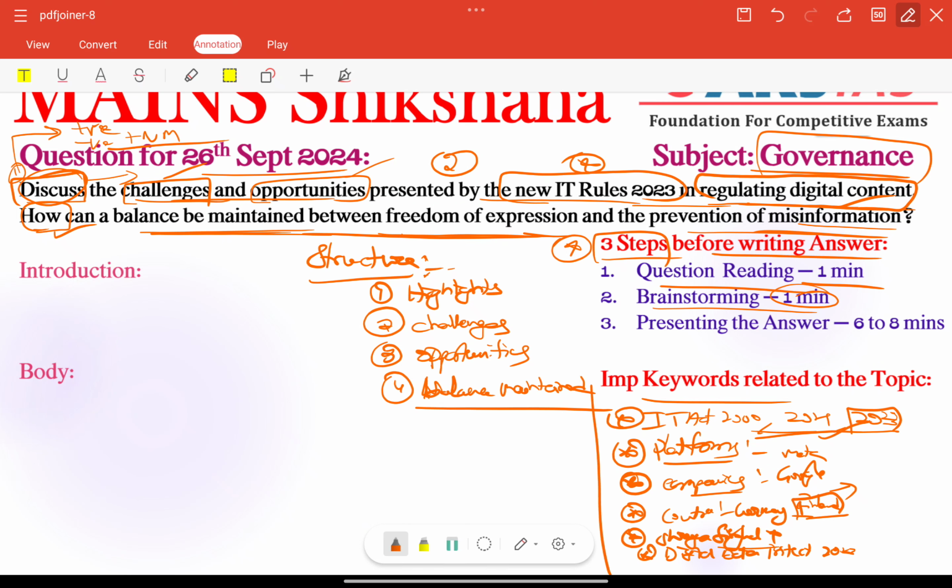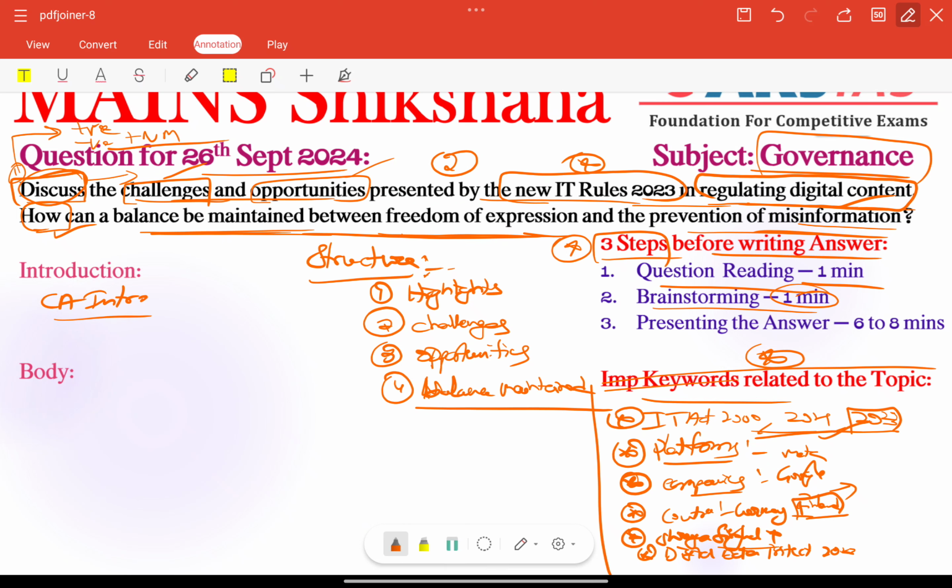All these keywords are necessary to include in our answer as a justification part. Not only do we need to provide some points, we need to give some examples or facts or data or reports or indices as a justification part. So next, coming to our introduction part, here we need to write our current affairs introduction.